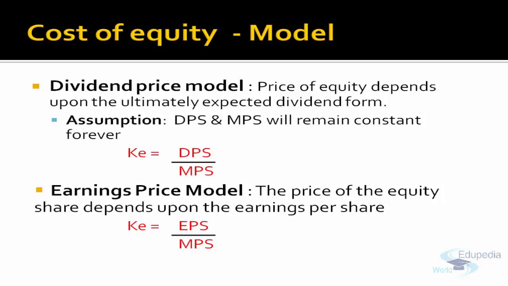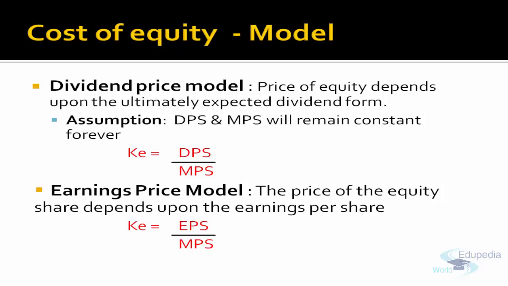So there are two models. For the dividend price model that I just explained, how are we going to compute the cost of equity? That is DPS, 10 rupees of dividend fixed every year, divided by the market value of the share. And what is the assumption here? That both dividend and the market price of the share will remain constant every year.